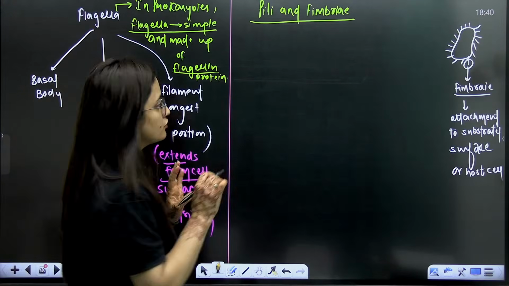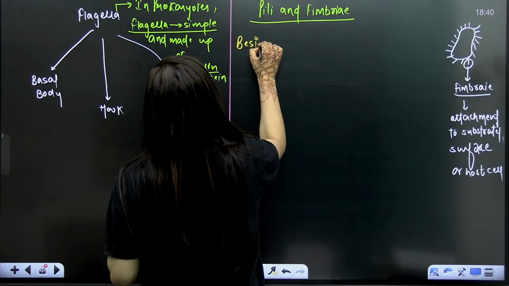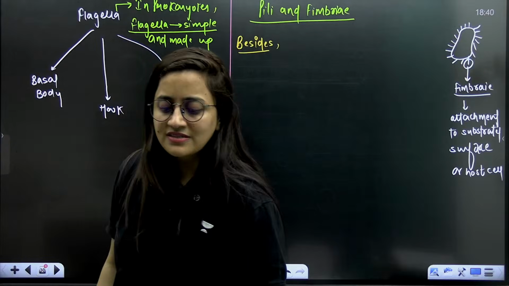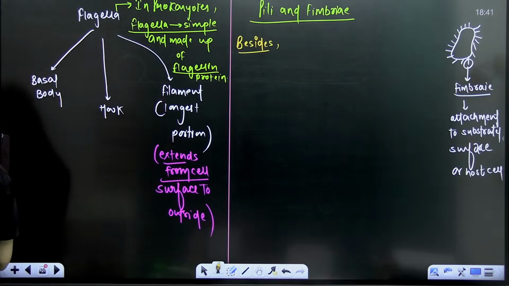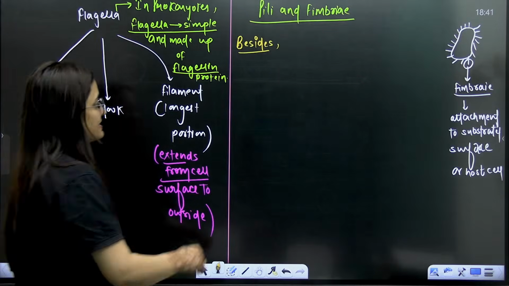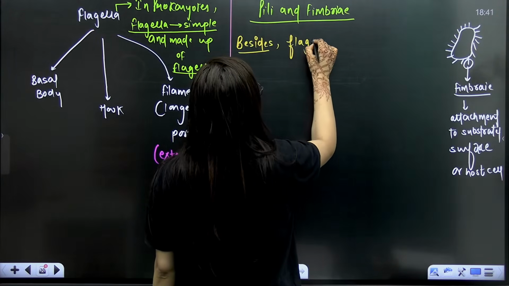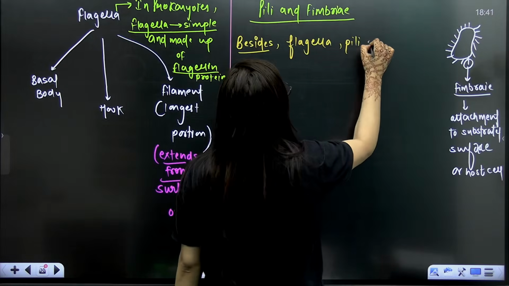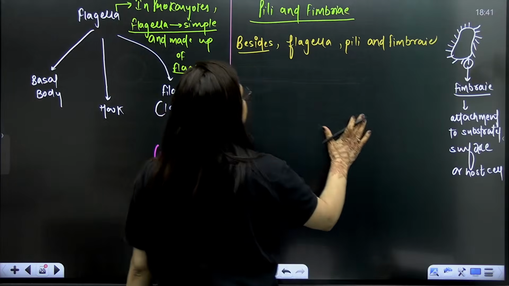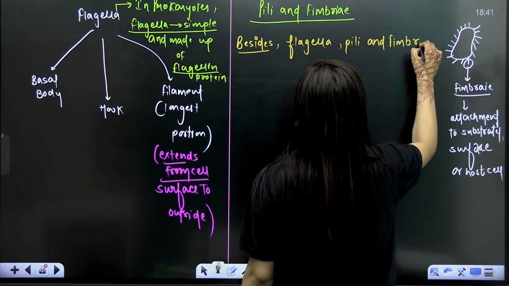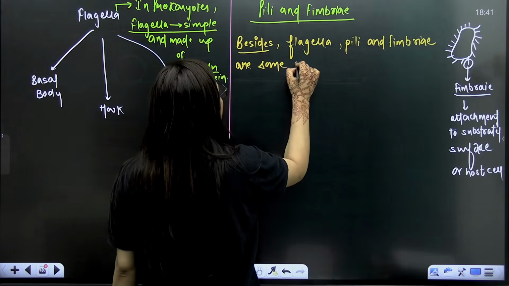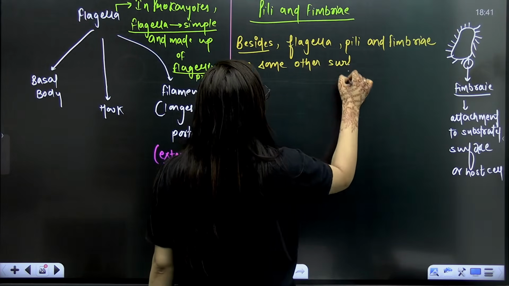So this is about the fimbriae. You can write down that besides flagella, pili and fimbriae are some other surface structures.